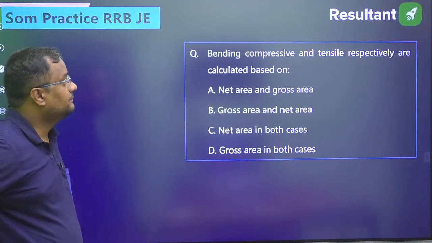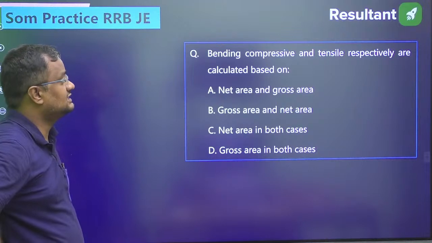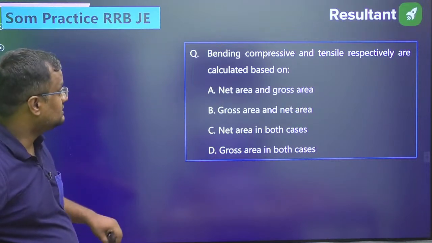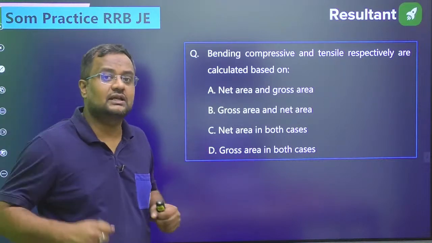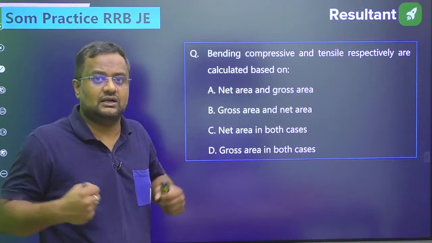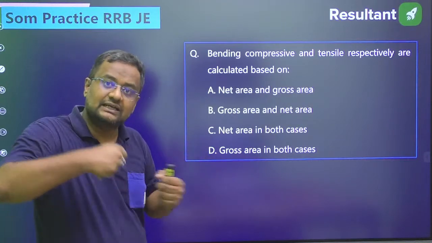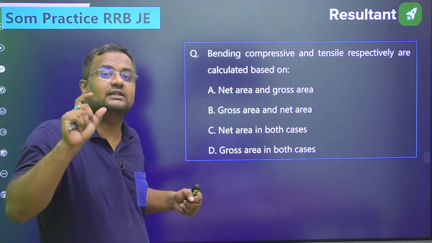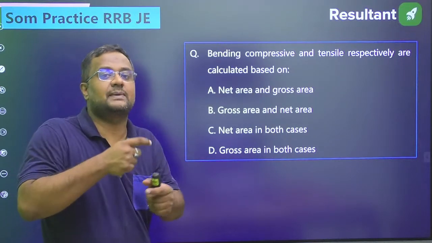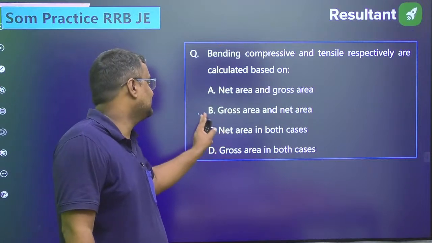Bending, compressive and tensile respectively are calculated based on, this is compression, so when anything is in compression, gross area will be resisting for that. But in case of tension, only the net area, means gross area minus holes or gross area minus reduction, is taken care of.